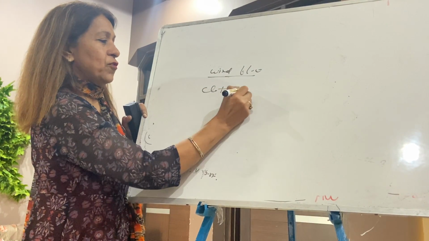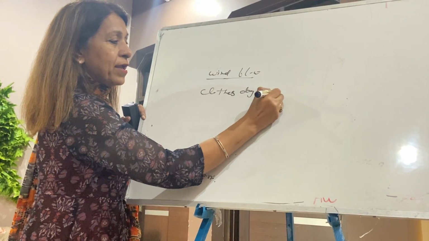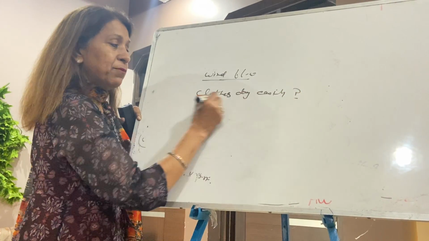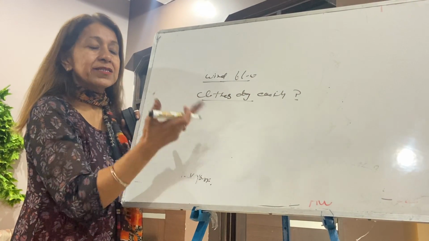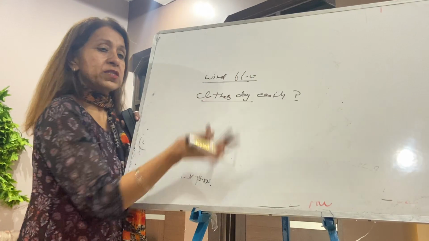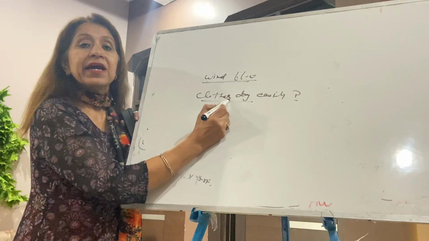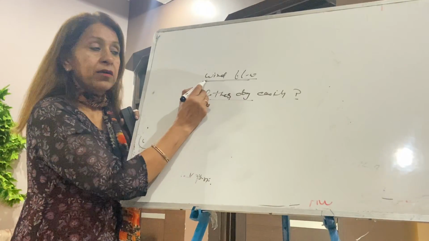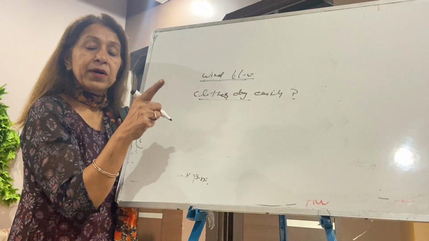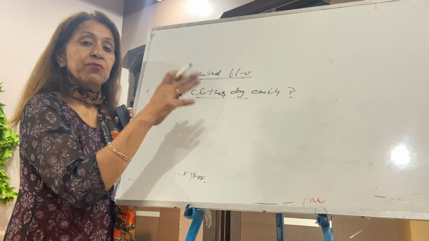Clothes dry easily. Why? When there is a wind blow, why do clothes dry easily? Because when the wind blows, the wind removes the water vapor nearby the clothes, from the air.